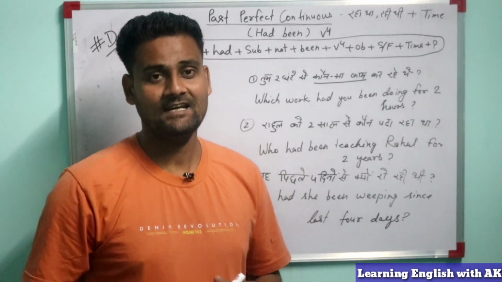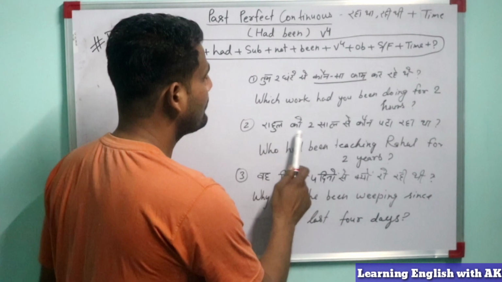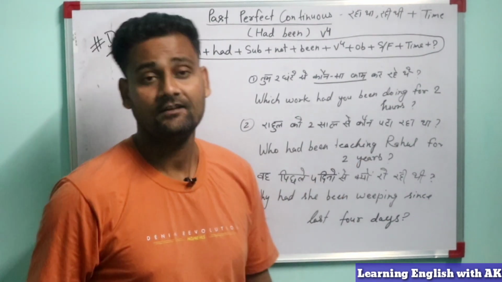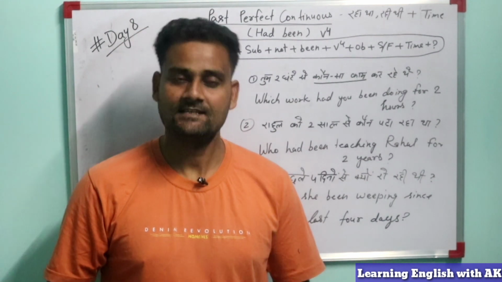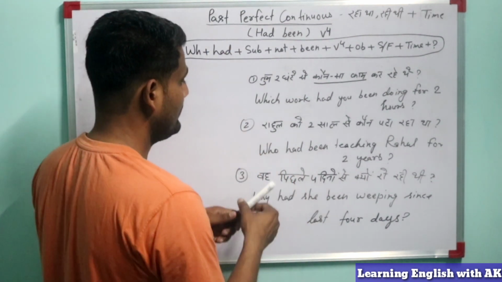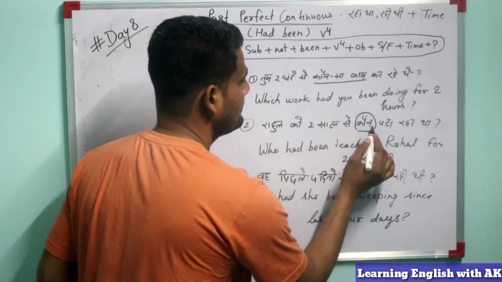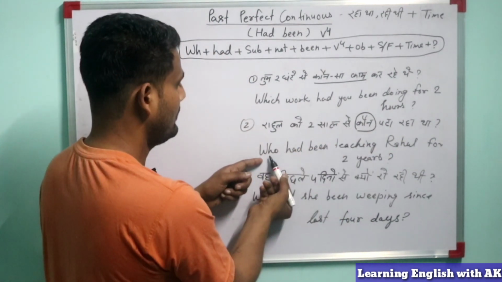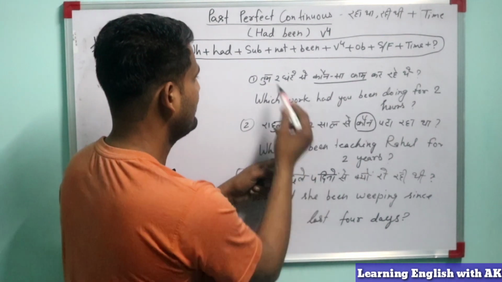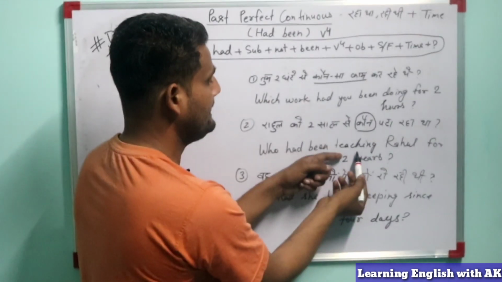So guys, another example, let's check. राहुल को 2 साल से कौन पढ़ा रहा था? So how we will convert into English? Let's come. First of all, this is the W word. So who, and then had, then been, then main verb teaching.